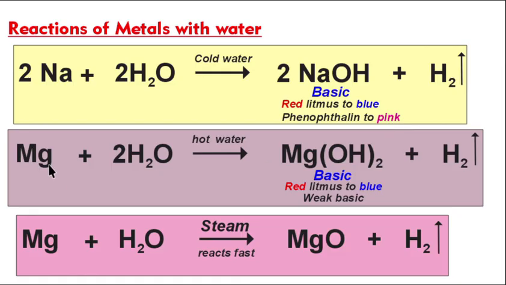Magnesium does not react in cold water. We have learned this under structure of matter. It reacts with hot water. When it reacts with hot water, it gives magnesium hydroxide along with liberation of hydrogen gas. When magnesium reacts with steam, it gives magnesium oxide. So magnesium does not react in cold water but reacts in hot water and steam.